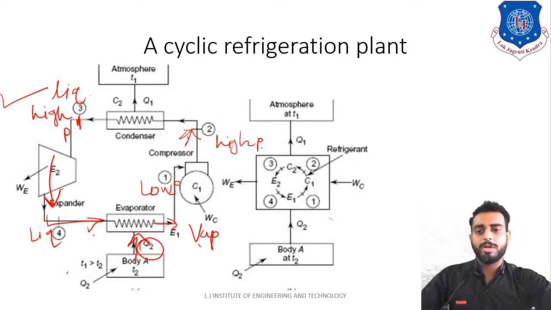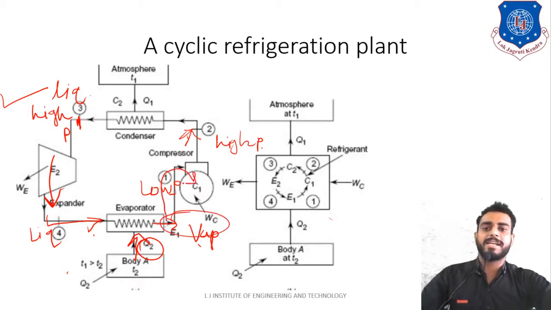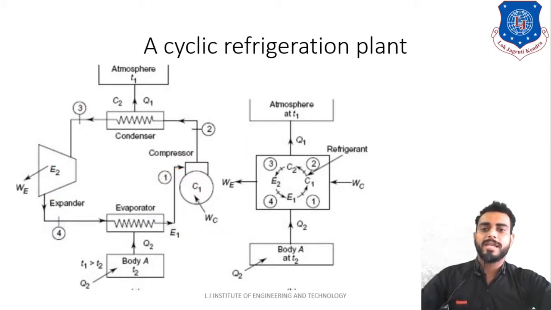So now further what will happen? You have a vapor refrigerant. This vapor refrigerant is again sent back to the compressor, and this compressor will do what? You have here low pressure vapor, and this low pressure vapor is further converted into high pressure vapor, right?